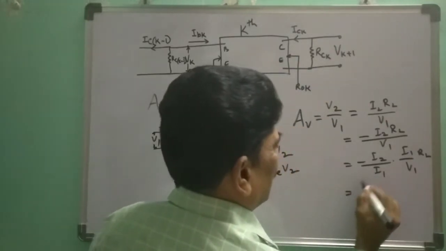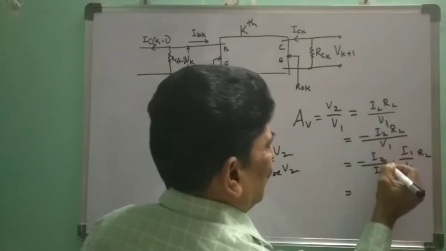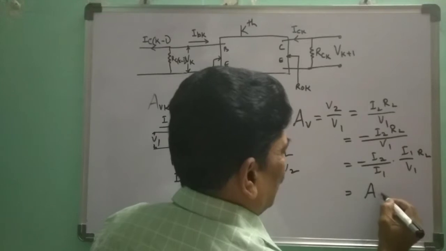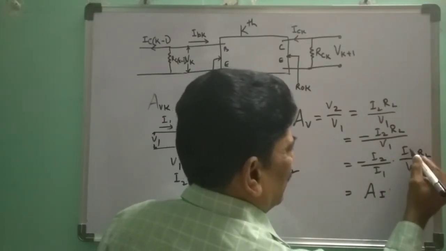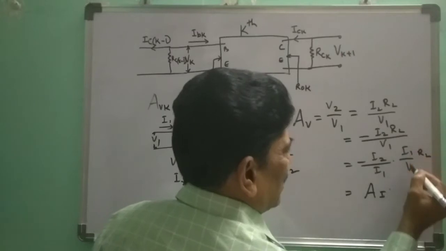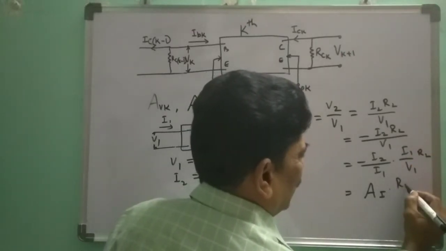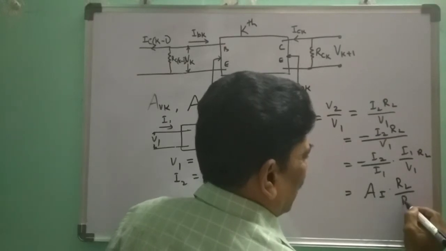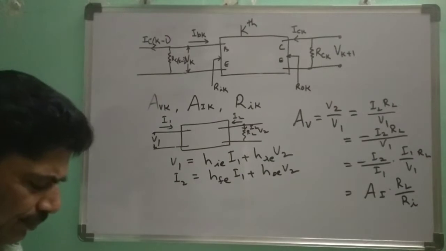So this can be written as minus I2 by IL, or IL by I1, which is the current amplification, into, if you bring down this I1, you will get V1 by I1 in the denominator, so it will be RL by RI. Okay, RL by RI.